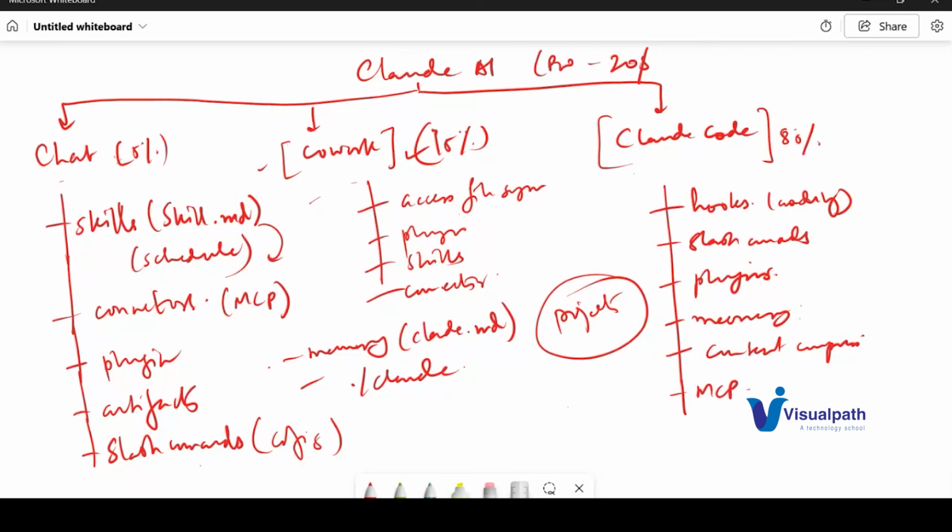So this is how we will learn all about Claude, and you have to do it practically. Okay, it's not about just drag and drop or just writing prompts, but we will focus on these three components of Claude AI. We will initiate this project and we will end it by the end of the course. So it is a 25-hour session, Monday to Friday or whatever, 1 hour per day.